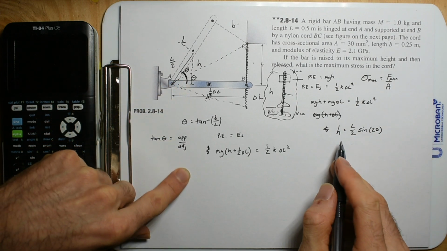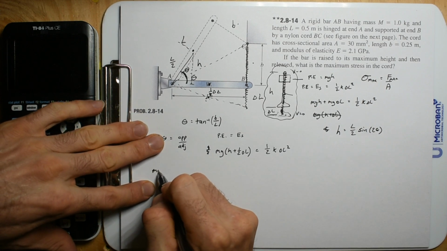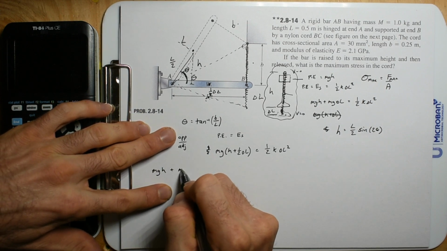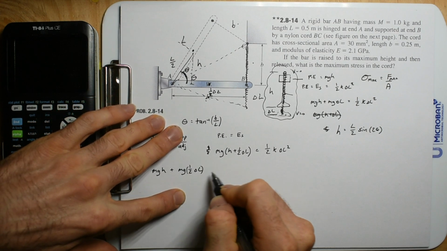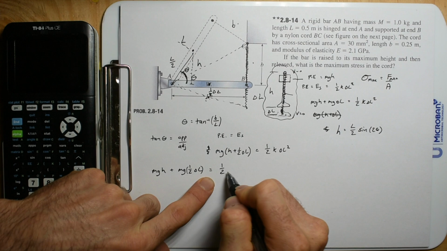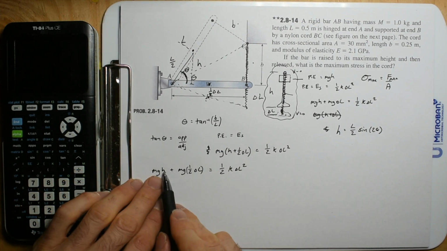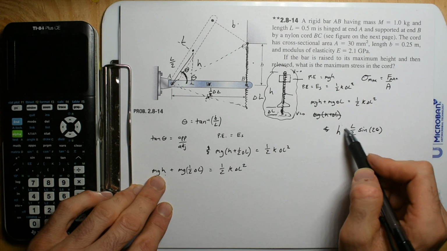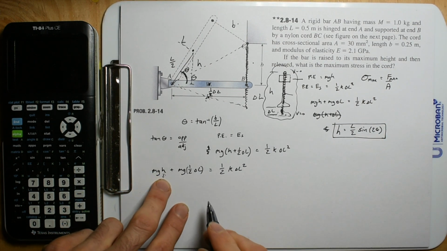So we can put that in here. We're going to go mgh plus mg times 1/2 change in length is equal to 1/2 k change in length squared. So now we can plug in h right there.